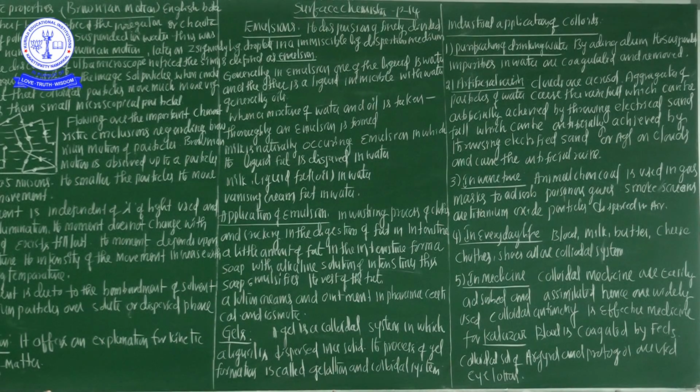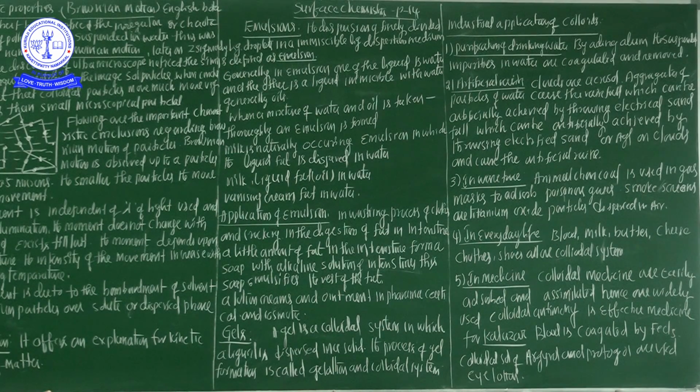Sometimes rainfall occurs when two oppositely charged clouds meet. It is possible to cause artificial rain by throwing electrified sand or spraying a solution carrying a charge opposite to that of the cloud from an aeroplane.